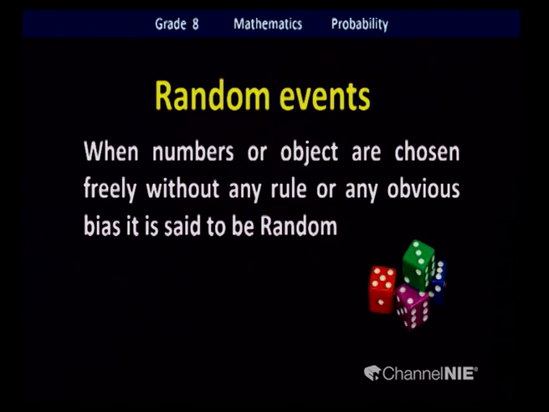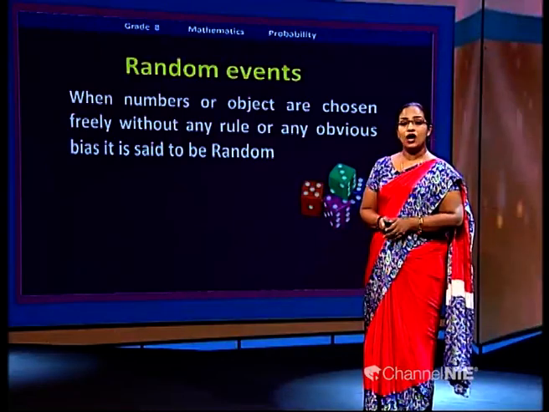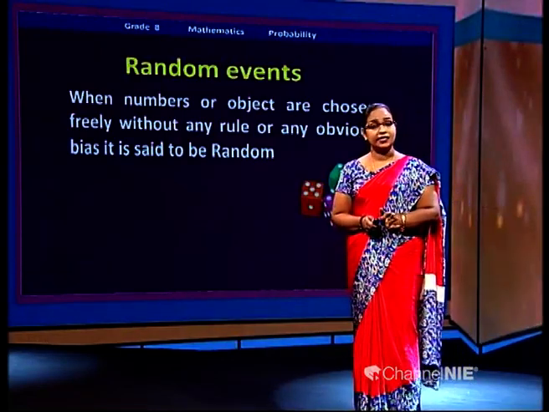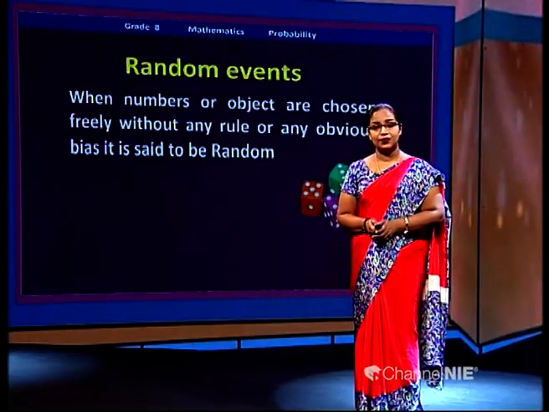What are the conditions here? We select numbers or objects freely without any rule or any obvious bias. They are called random. Is it clear? We'll try to explain this with some examples.